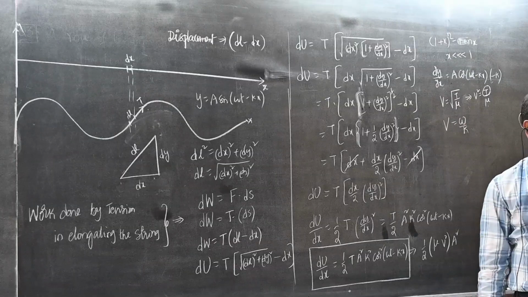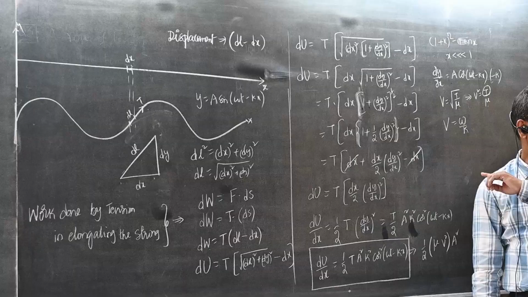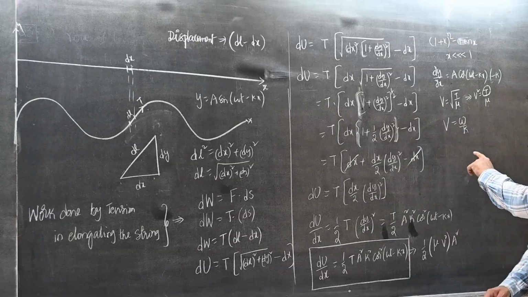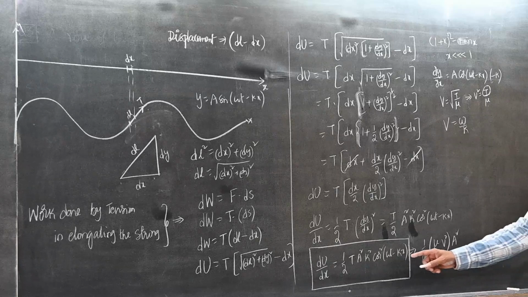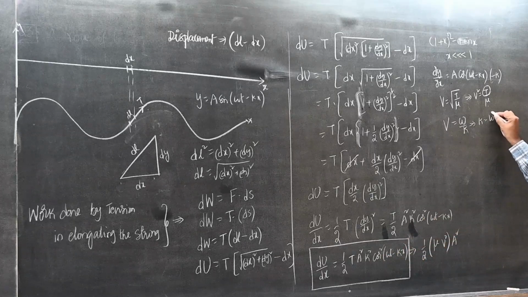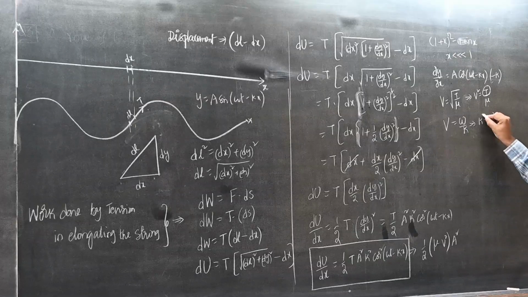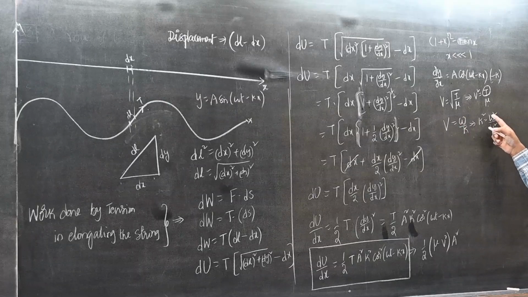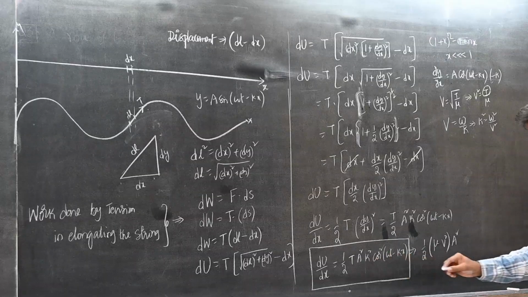Do you know this formula? Yesterday we did this one. Velocity of a wave is angular frequency by propagation constant. So here we have k. From this, what is k? v square is omega square by k square, so k square is omega square by v square. So in place of k square, what can you write?